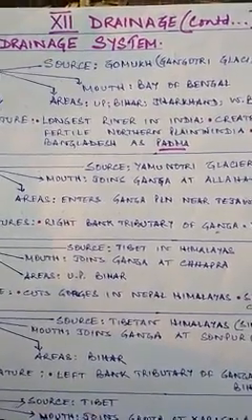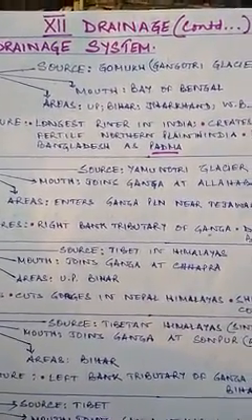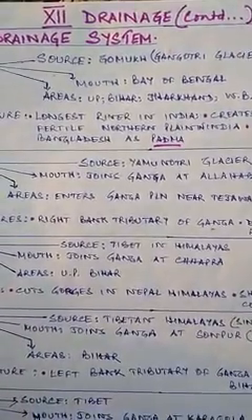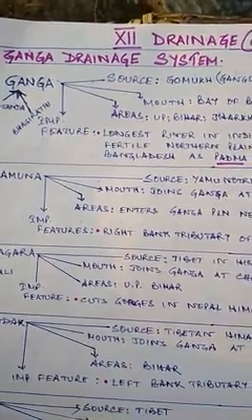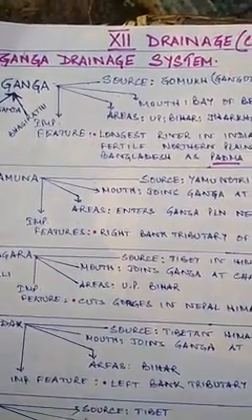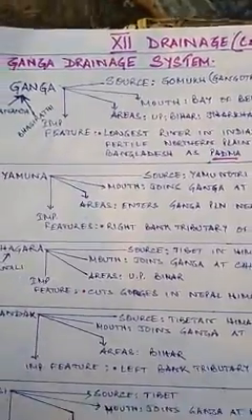Okay, class 12, continuing with last week's chapter, Drainage of India. Today we will be completing the Ganga drainage system, Brahmaputra drainage, and finally the peninsular river system. Coming first to the Ganga river.